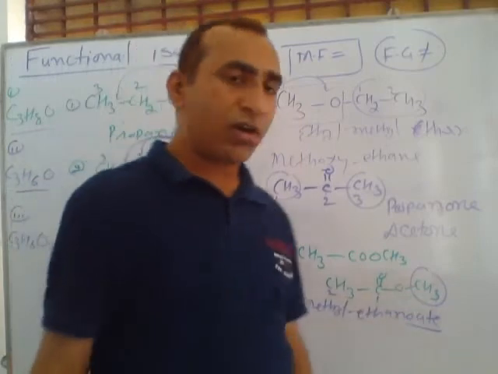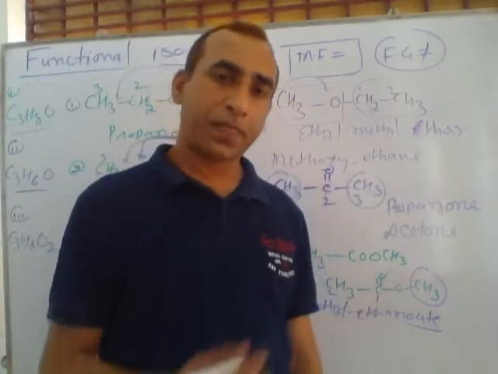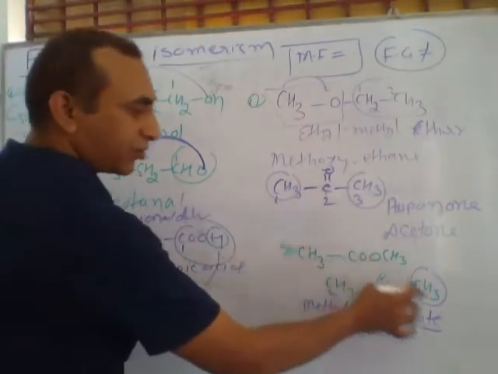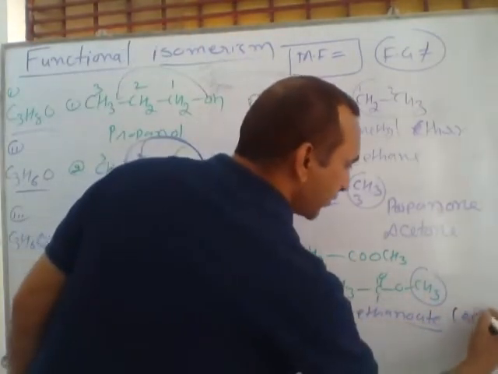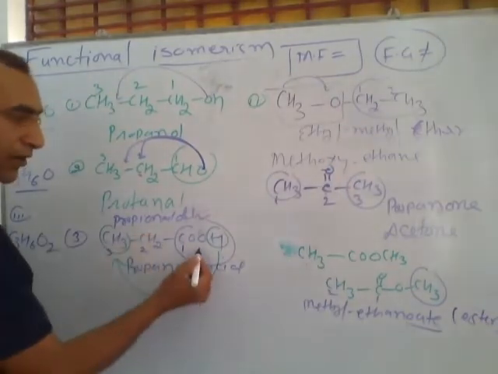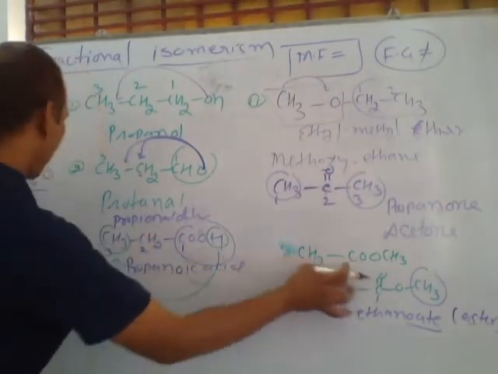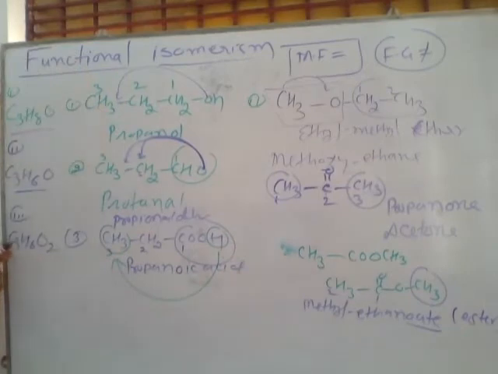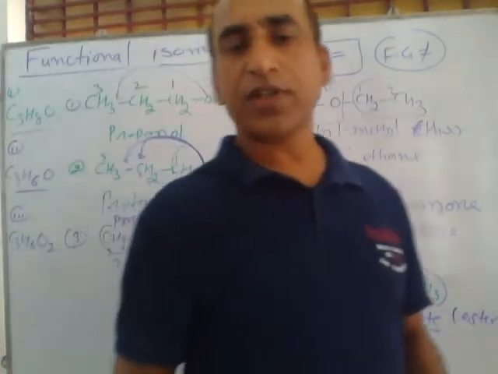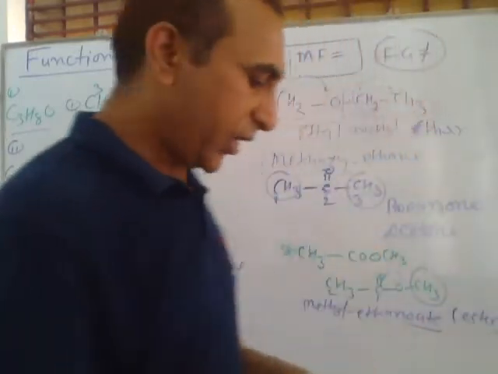This compound is also called methyl acetate. So in methyl acetate, the functional group is ester. In the previous compound, the functional group is carboxylic acid. But both these compounds have the same molecular formula, C3H6O2. So these two are also called functional isomers.